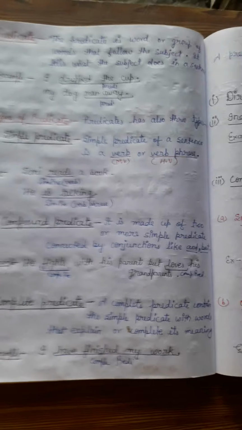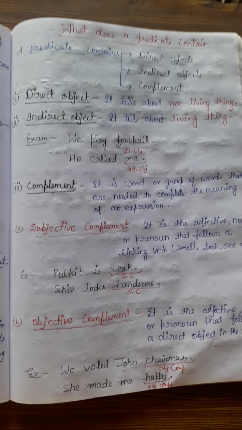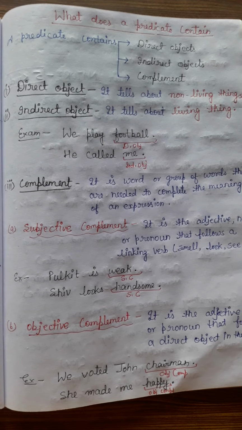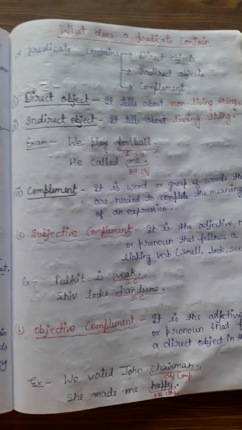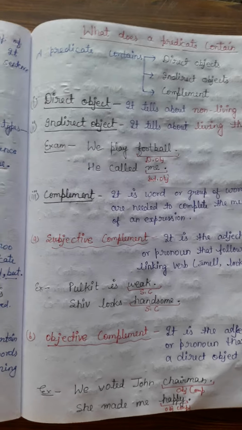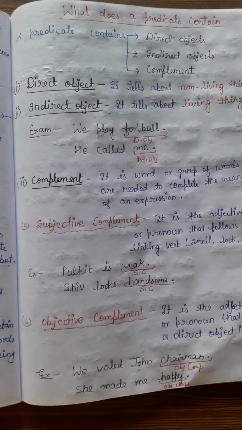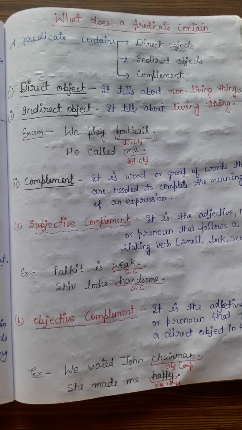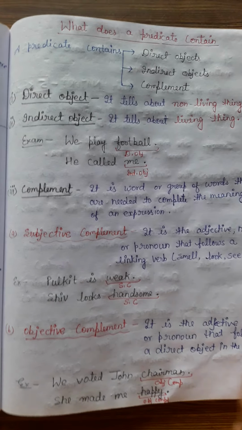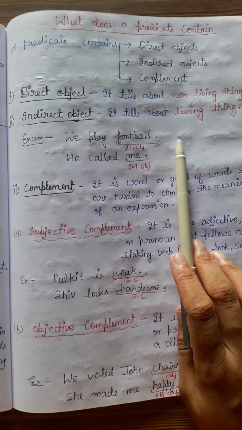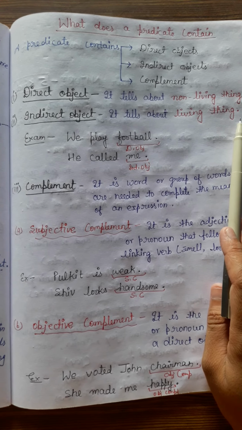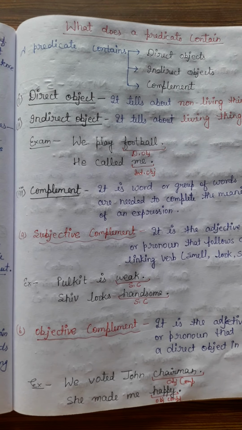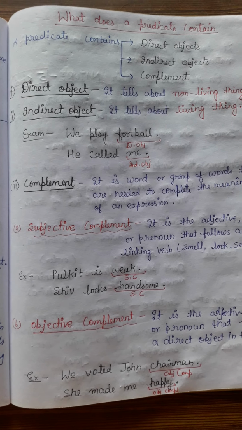Now let's read about some more important things about the predicate. Usually a predicate contains three things: direct object, indirect object and complement. What are direct objects, indirect objects and complements? Let's see. A direct object always tells about a non-living thing, like chair, pen, torch. All these will be direct objects.